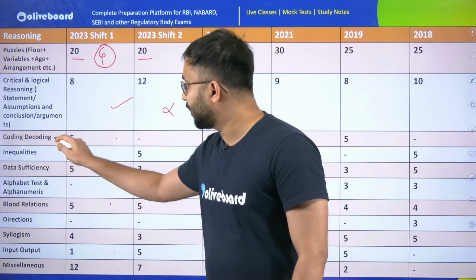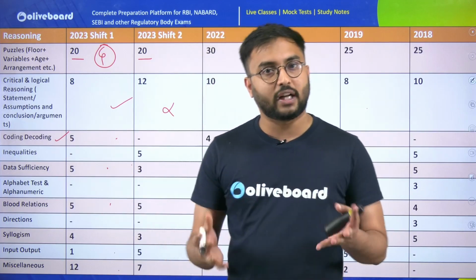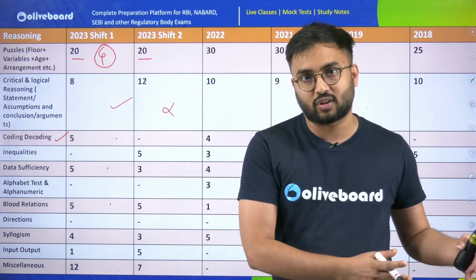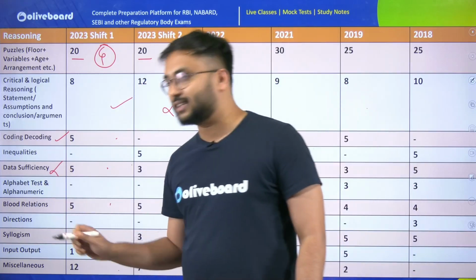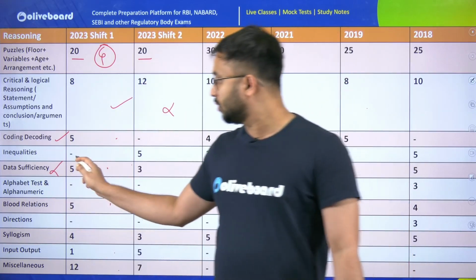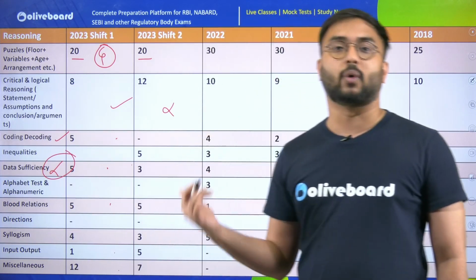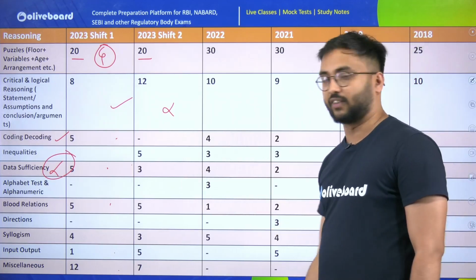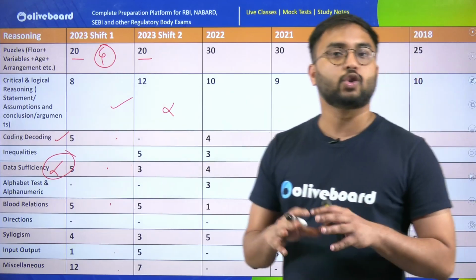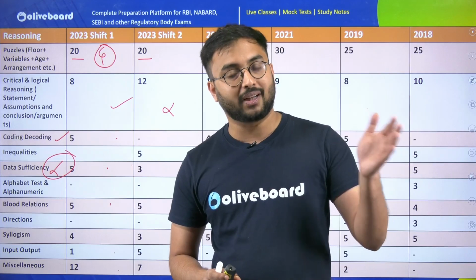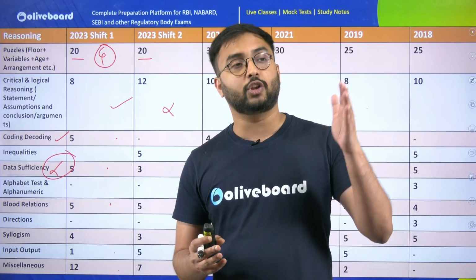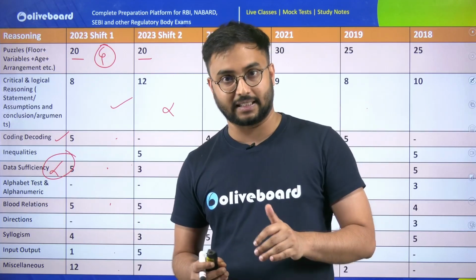For example, if you're really good at coding, decoding, then that becomes your strength. But if you're weak in data sufficiency, then try to solve more and more data sufficiency questions through the topic wise test so that you improve in data sufficiency also. It's not in our hand which topic will come with what difficulty in the exam.